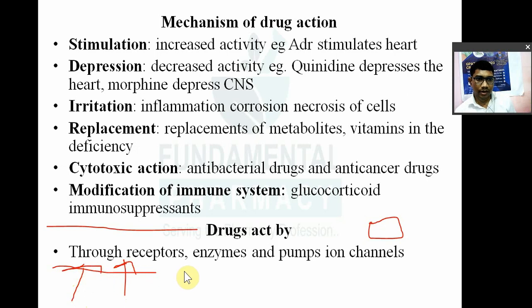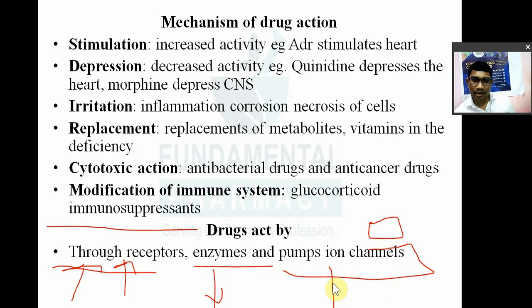Drugs may act on enzymes, so particular enzymes may be stimulated or inhibited. Or a drug may alter the permeability of ions. Your plasma cell membrane has different ion channels, like sodium, chloride, potassium and calcium ion channels, so there is increased or decreased permeability to these ions.